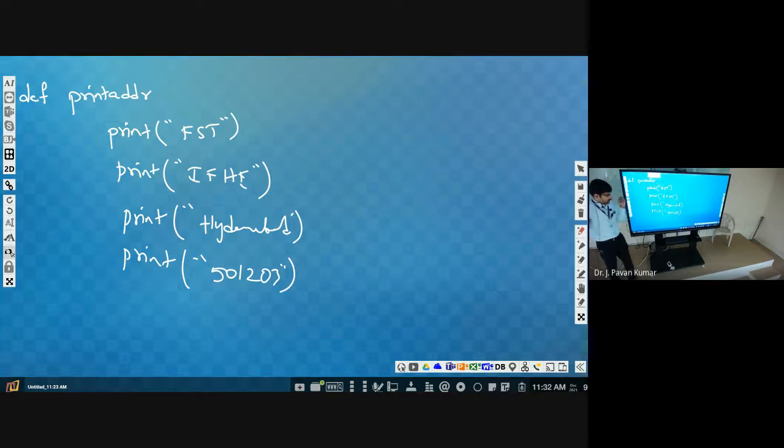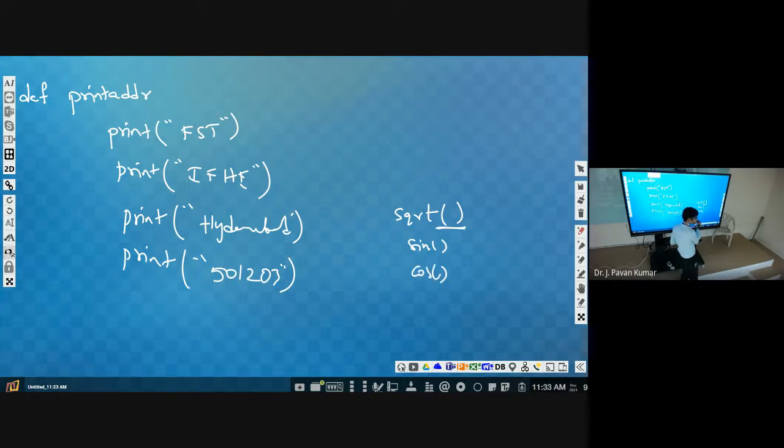And I have mentioned one thing. Whenever we use parenthesis, what does it indicate? If you use parenthesis, it indicates a function. sqrt, how have you used it as a function? Like this we have sine as a function, cos as a function, and acos, that is cos inverse, arc cos, arc sine.